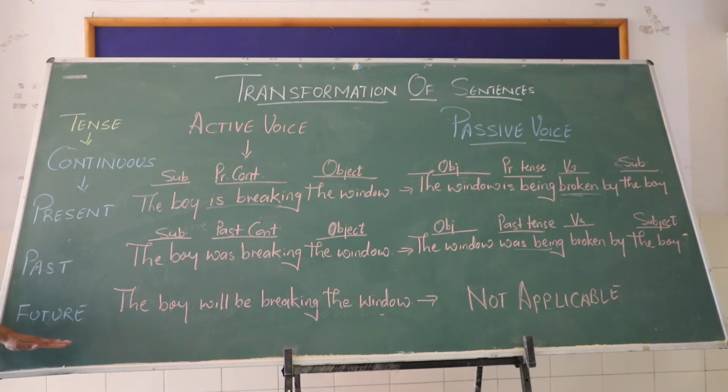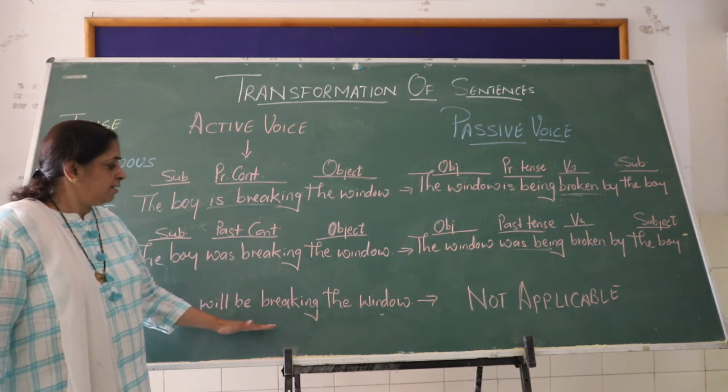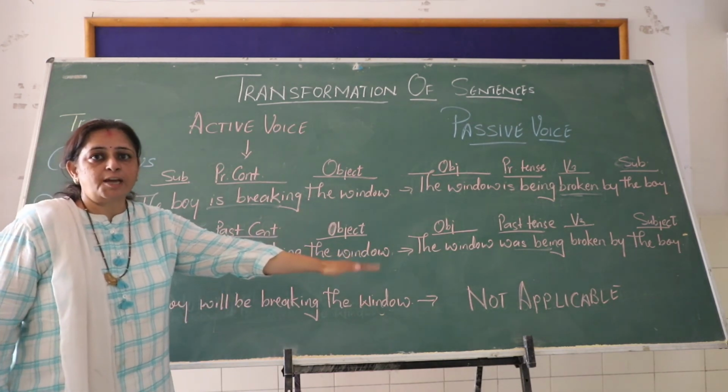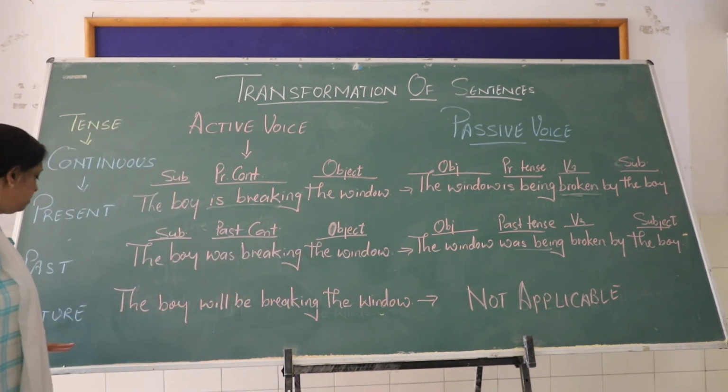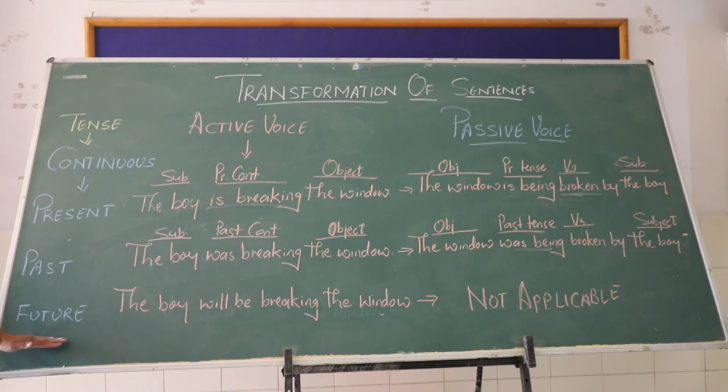Now if we move on to the future continuous tense sentence, the active voice is: the boy will be breaking the window, but passive voice is not applicable. The formula of passive voice is not applicable in the continuous future form of tense.